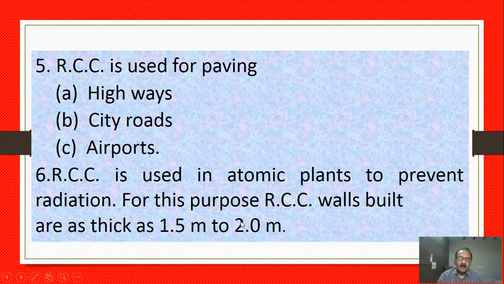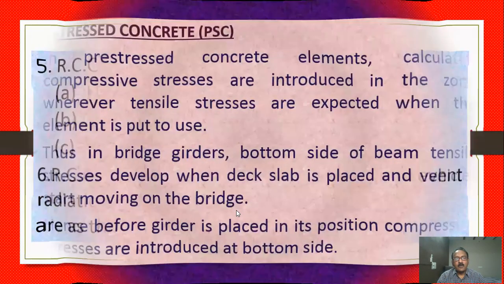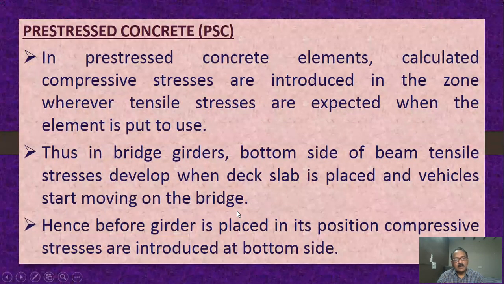Generally, radiation will occur in atomic plants, so to avoid that, we use RCC thickness of nearly 1.5 meters to 2 meters. Imagine that is around 5 feet to 7 feet. So how much thickness, and what reinforcement you have to use, in next videos.